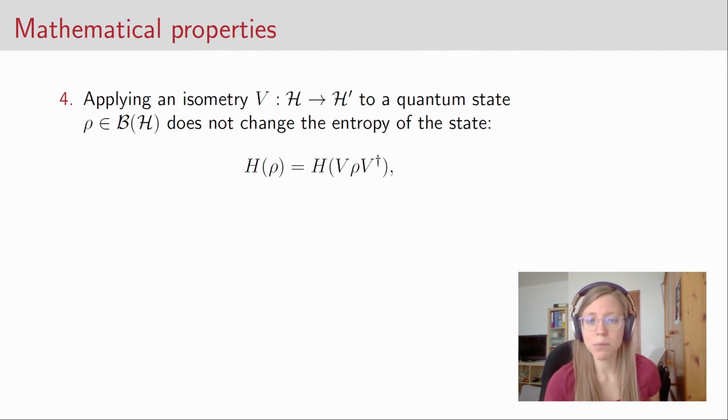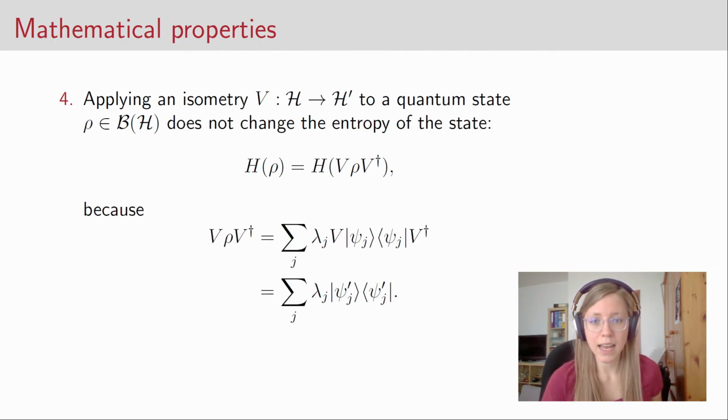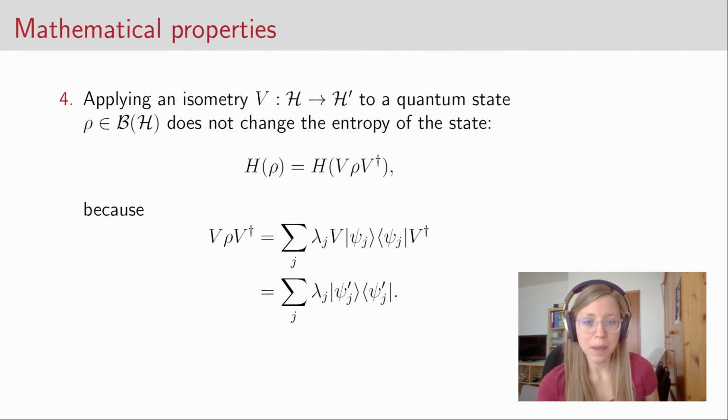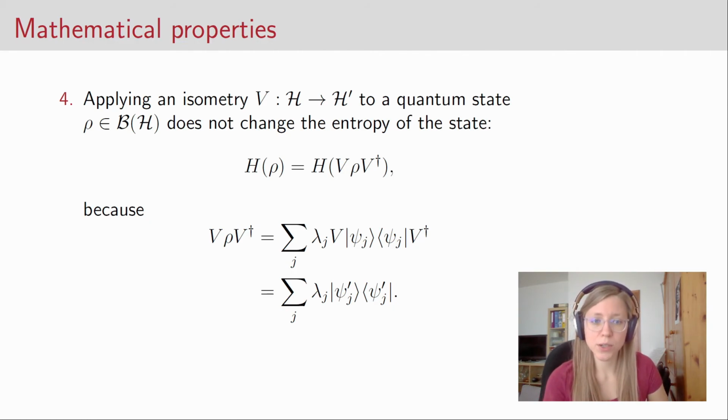So applying an isometry means we have a matrix V that we apply from the right and from the left, and when we use the spectral decomposition of the state, then the isometry acts on the basis states psi j. And they simply map these states psi j to a different basis that we call psi j prime.